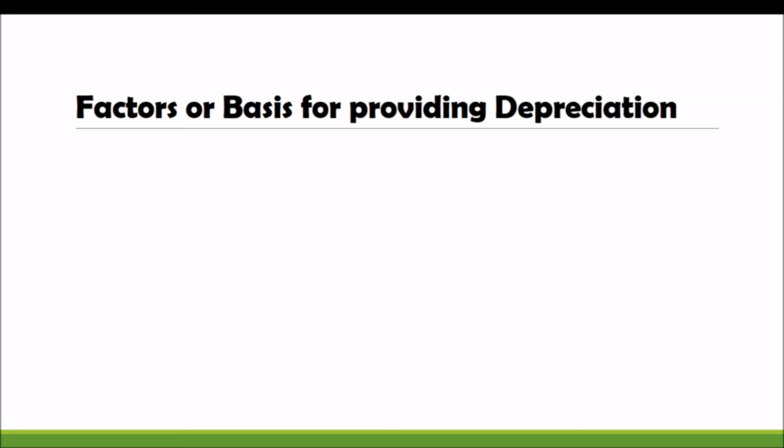What are the different factors or basis for providing depreciation? On what aspects are we calculating depreciation?